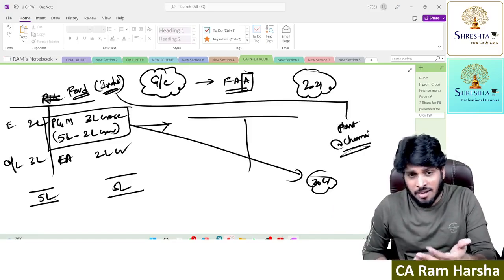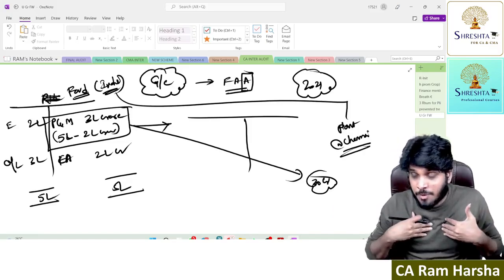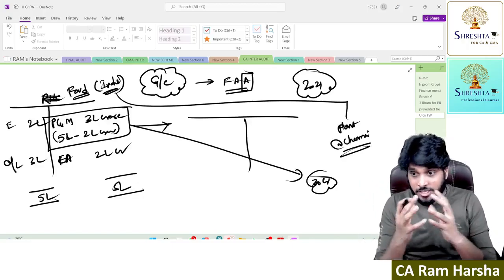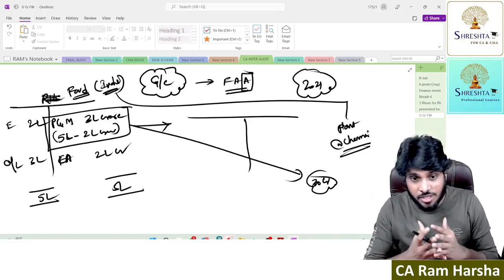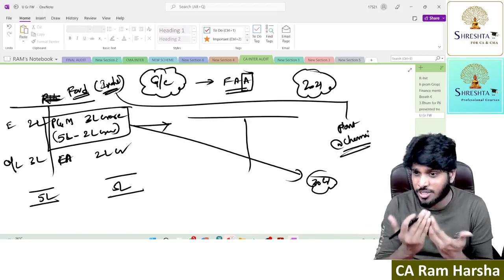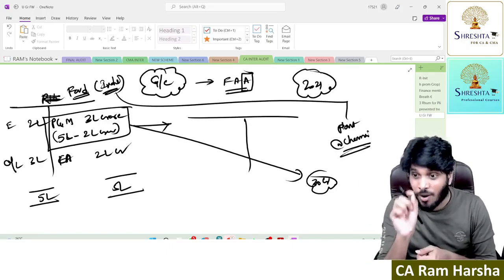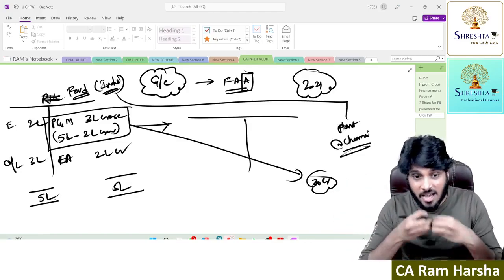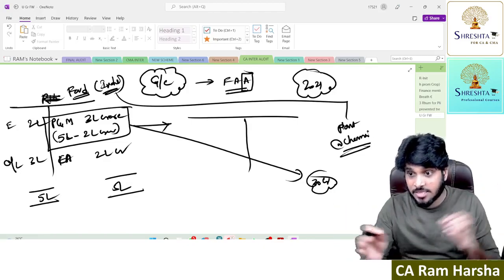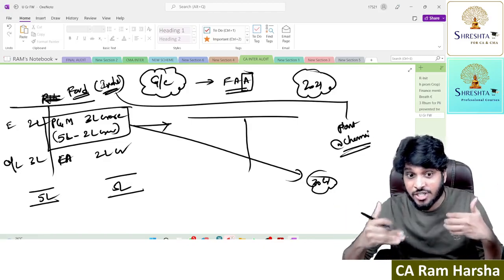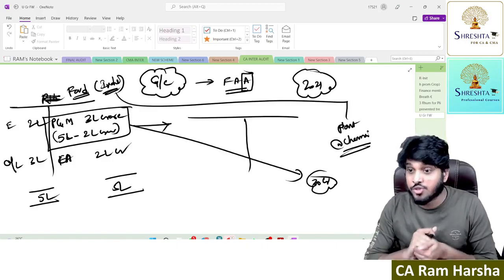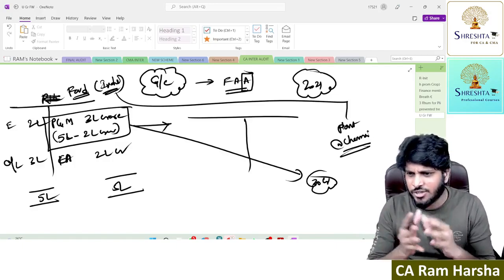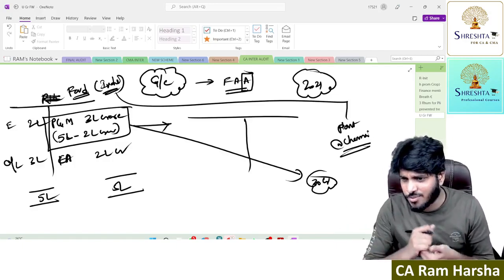Now you may ask, then why are companies showing it at that value? We are also preparing books of accounts using that cost method. We are also showing fixed assets in the balance sheet at original cost minus depreciation, but not at NRV. Is it cheating the shareholder? No. Why don't I consider NRV? Why we don't consider NRV in case of non-current assets is because we don't have the intention to sell. If you don't have the intention to sell, why should I bother about its NRV?